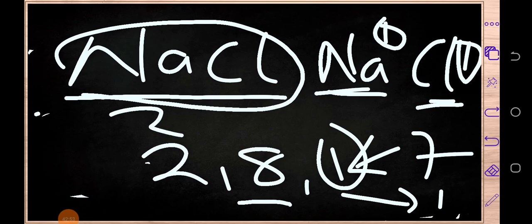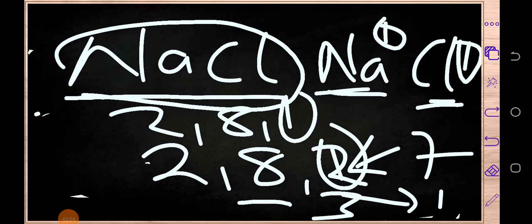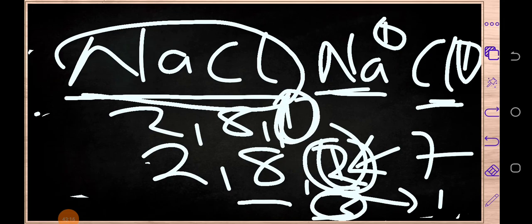When you see any element which has got 1, as sodium, or 2 or 3 in its outermost shell, its last shell, just know that that element is a metal. Because as for this one which has got 1, it will be very easy for it to lose this one than to gain 7 more electrons.